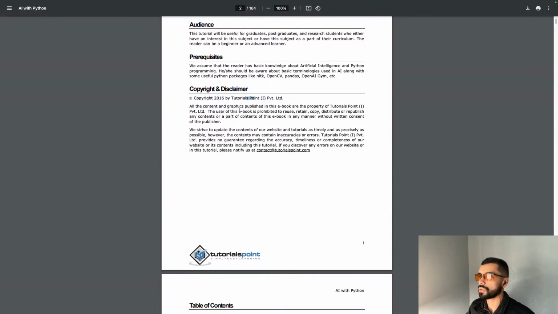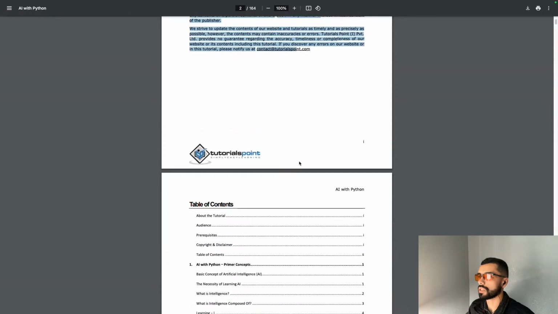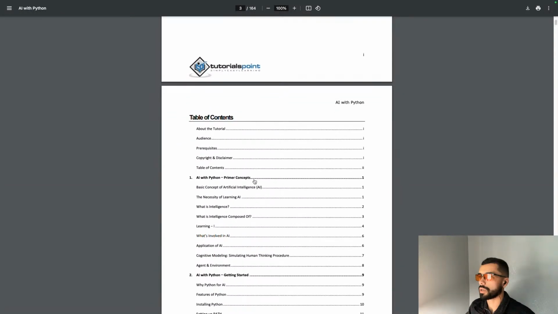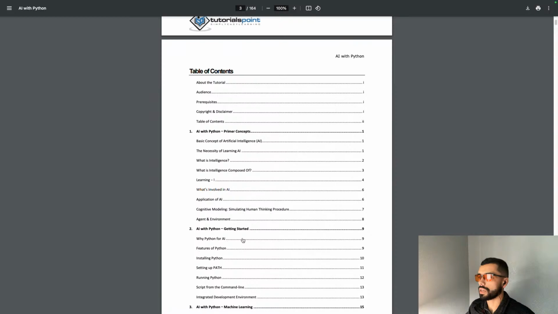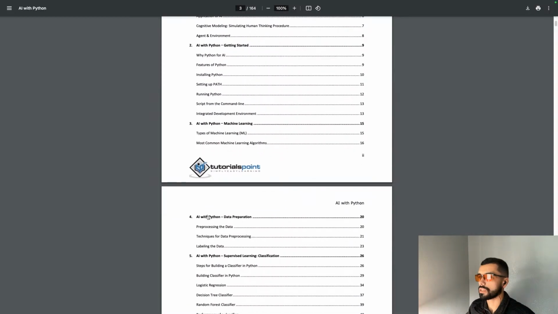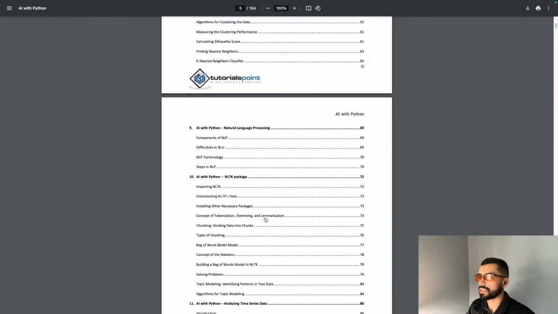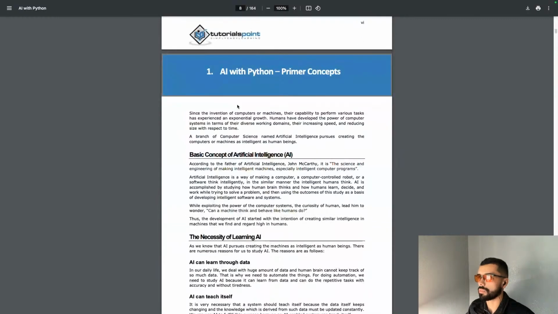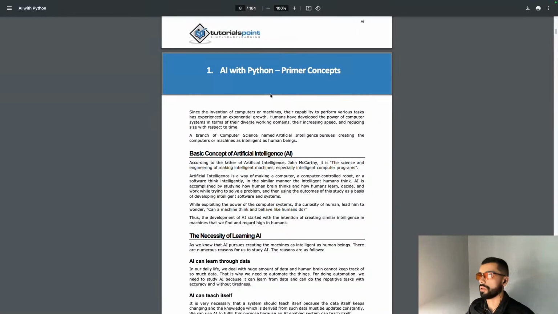Copyrights, tutorials, etc. Table of contents. AI with Python, primary concepts. AI with Python, getting started. AI with Python, machine learning, data preparation, supervised learning, goes into details. Right now we'll be focused on chapter 1, AI with Python, primary concepts.